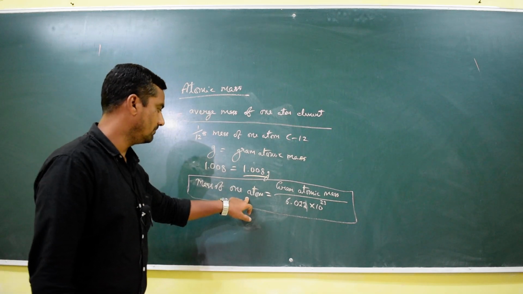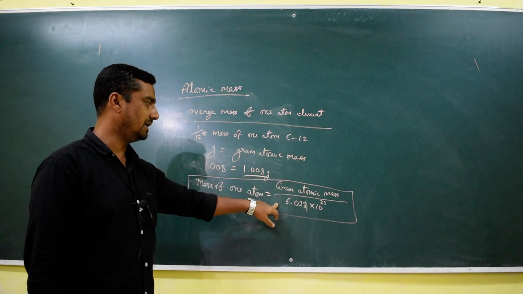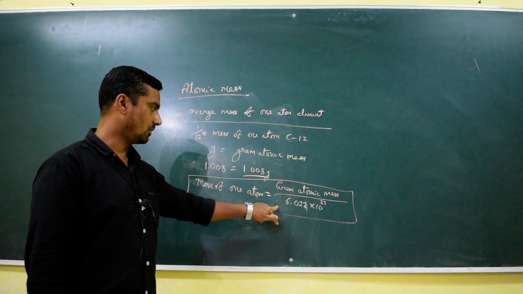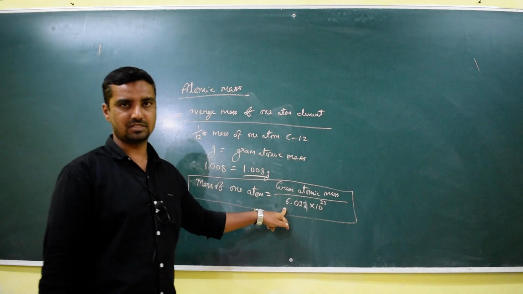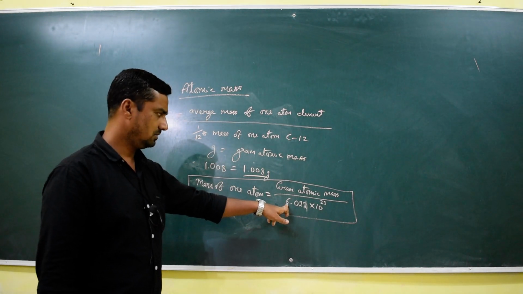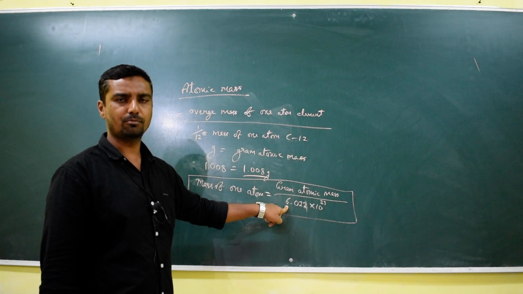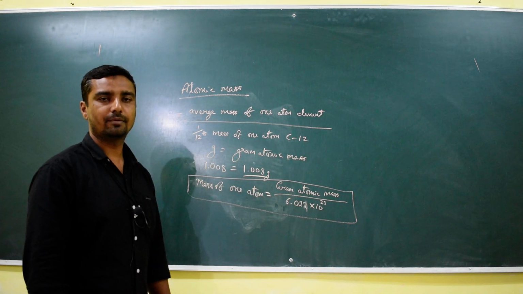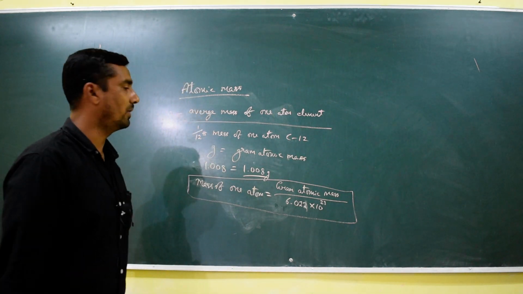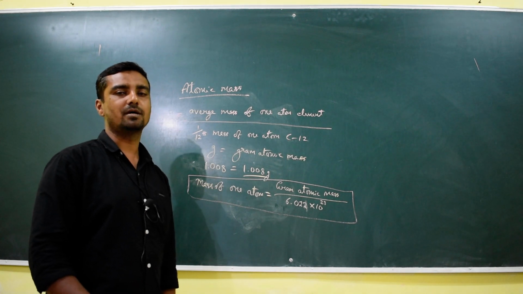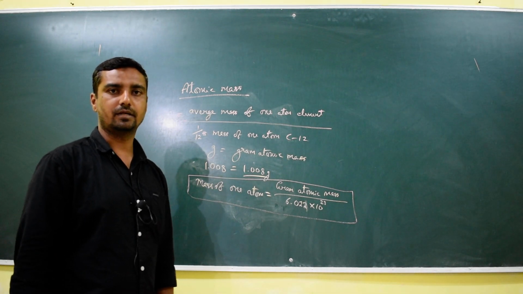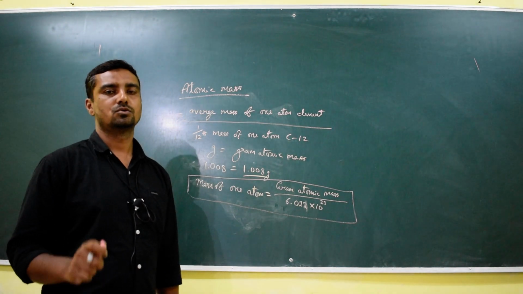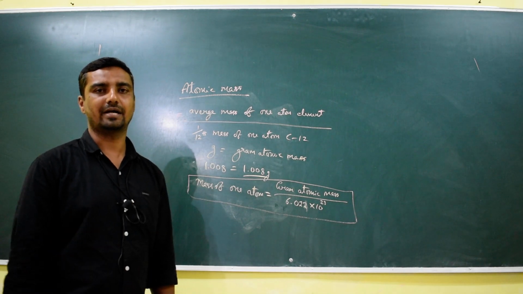The mass of one atom equals gram atomic mass divided by the Avogadro number, 6.022 into 10 to the power of 23. Just remember this Avogadro number. It will be helpful for the whole two years, first PU and second PU. Understood? Atomic mass is nothing but the average mass of one atom of an element divided by 1/12th mass of one atom of carbon 12. This atomic mass represented in grams is called gram atomic mass. So the mass of one atom equals gram atomic mass by Avogadro number.